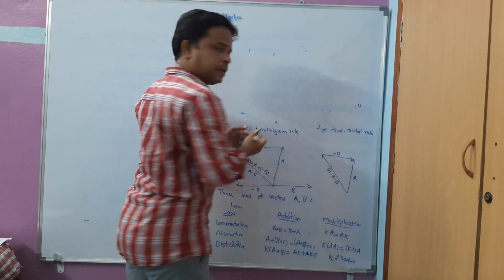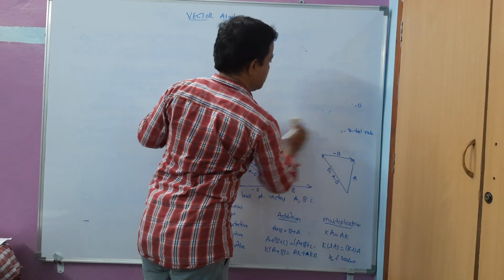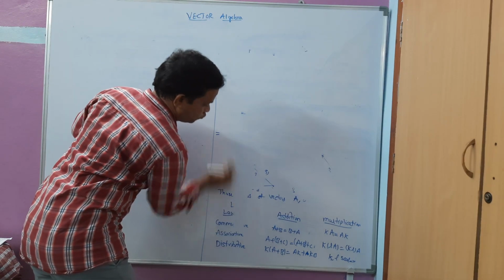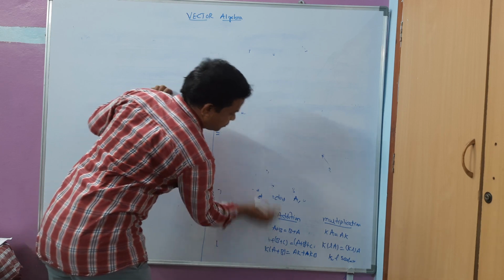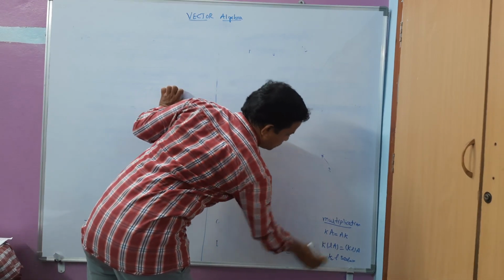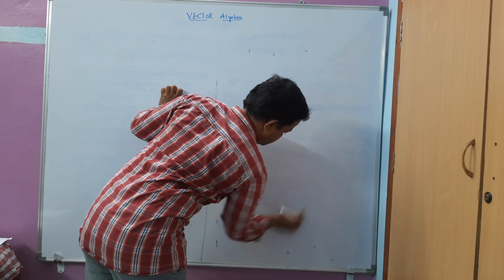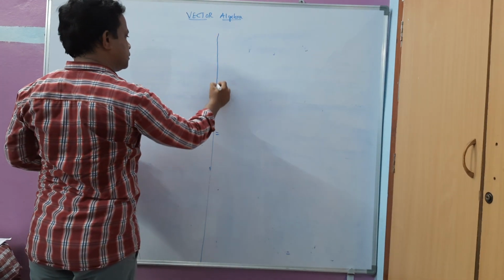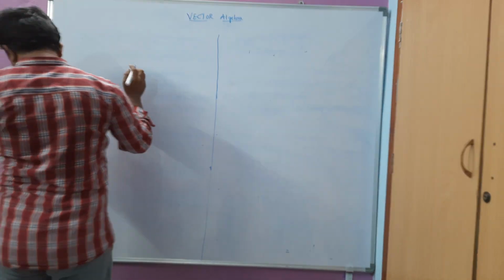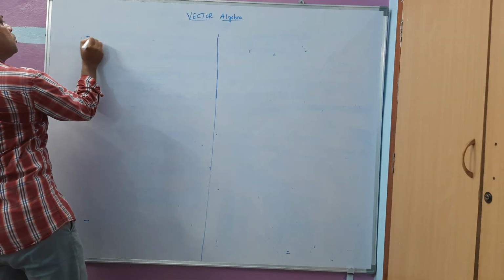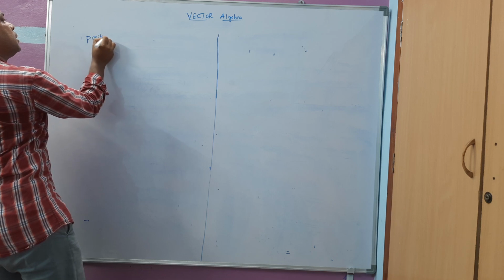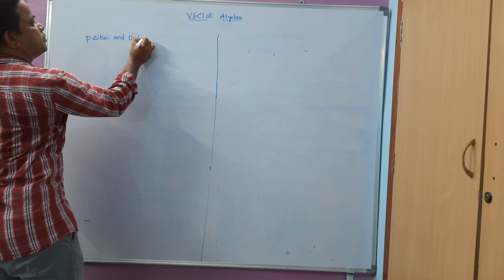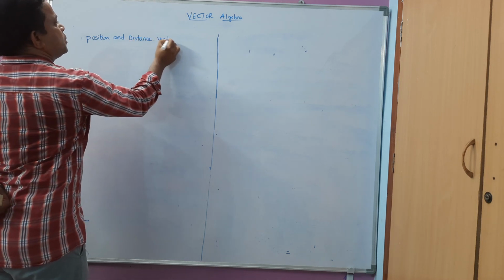Now let me introduce the position vector and distance vector. Let me introduce the concept of position and distance vector.